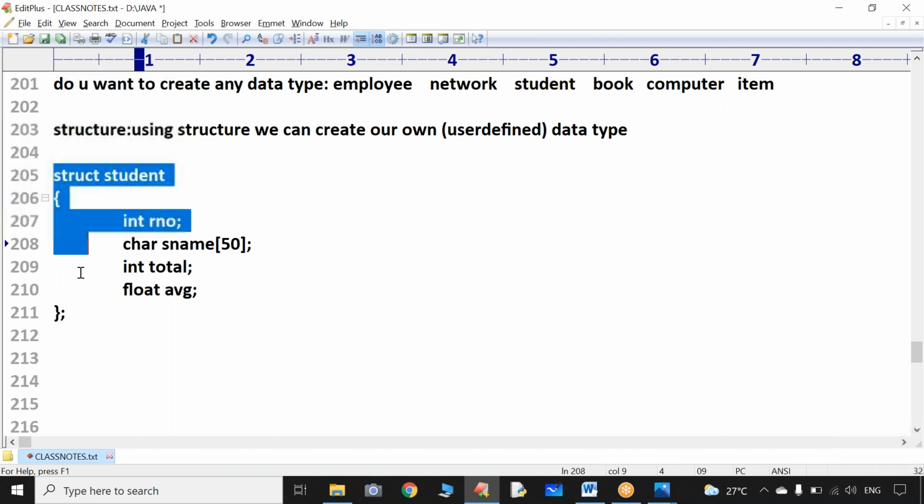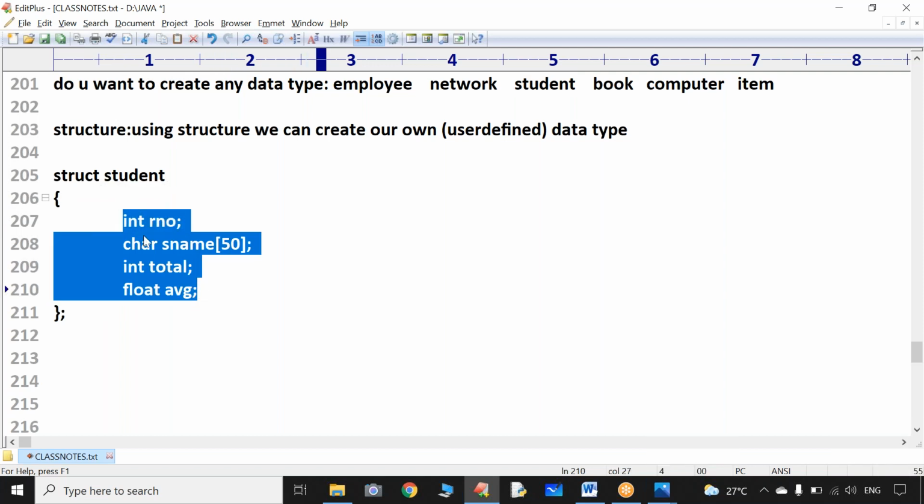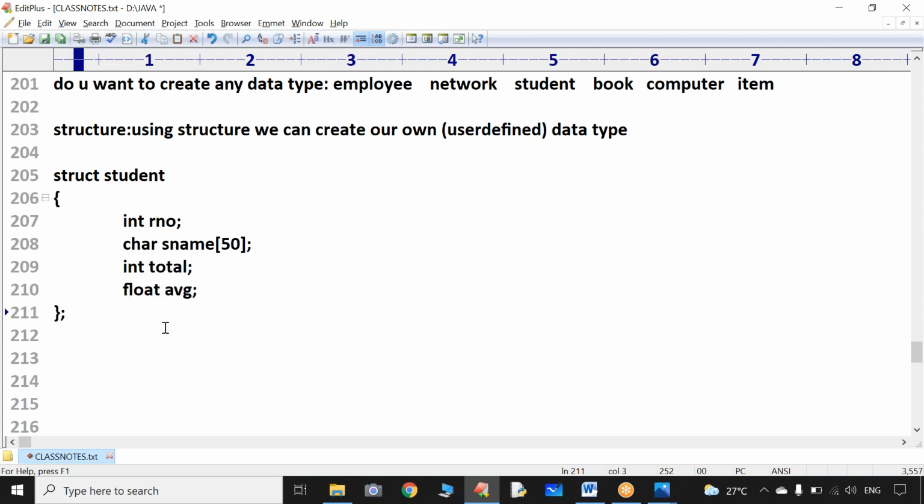Now tell me, what is the structure? Structure is a collection of elements of either similar or dissimilar data type. Sir, why are you saying similar or dissimilar data type? Do you know there is one complex number called a plus ib? It will take the form of a plus ib. Sir, this is the real part and imaginary part. Sir, can I have any data type called complex in the C language? Sorry, not possible. Okay, no problem.